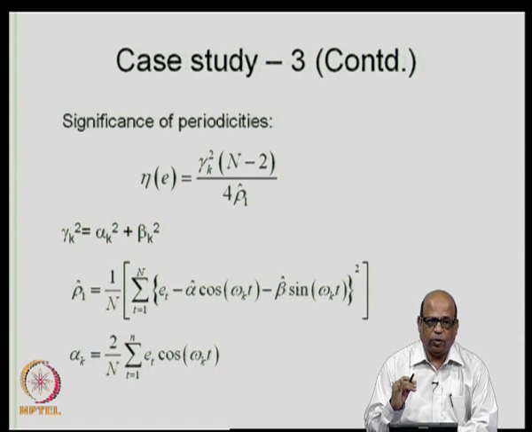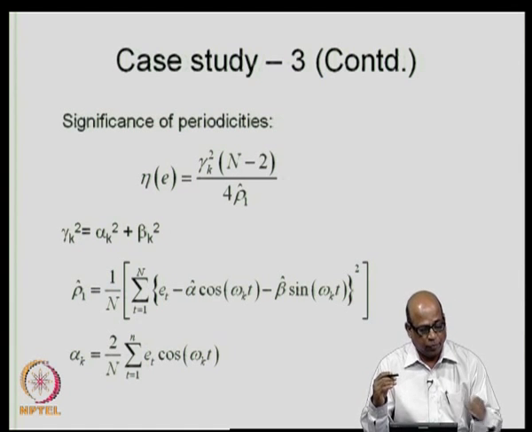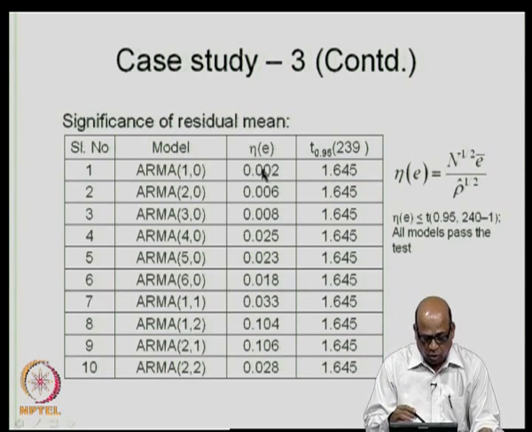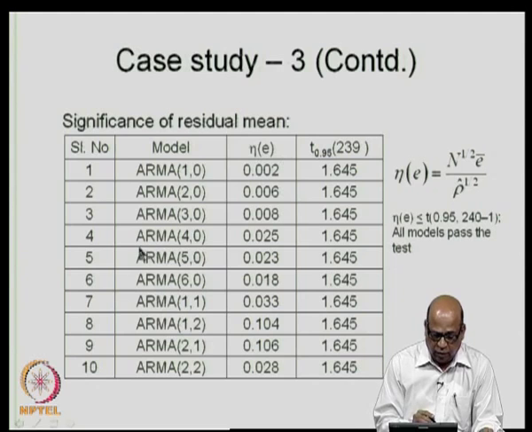Typically, first you test for the residual mean, make sure that the residual mean is non-significant, in the sense that it can be approximated to be 0. Once you are satisfied that the residual mean is 0 or can be approximated to be 0, then you go to significance of periodicities. Why we did this for all the models is, let us say that the chosen model ARMA 40 did not pass the test.